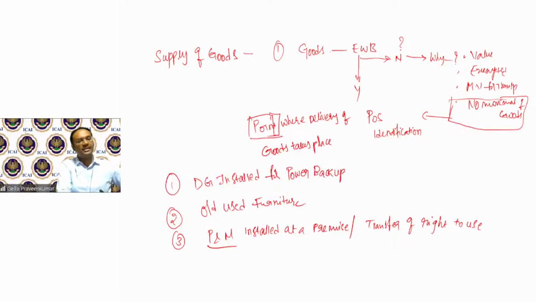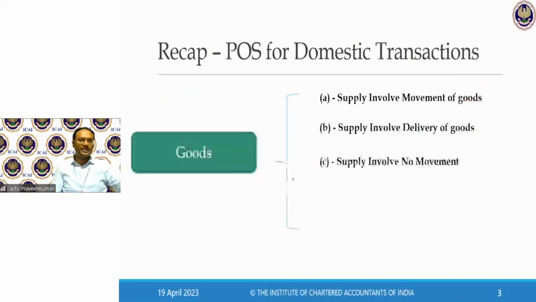This particular plant and machinery, I have let it out as it is without causing movement of goods. This could be a third example where the provisions of section 10, subsection 3 come into the picture, where they say the place where the transfer or the availability is made is the place of supply. This is my example for the provisions of section 10, subsection 3.